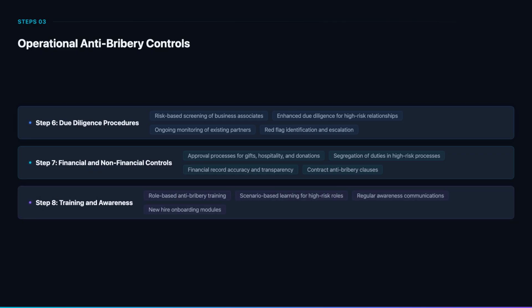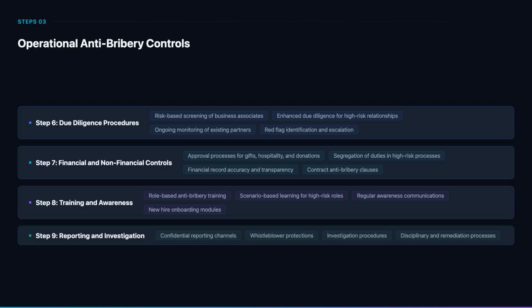Step 8 provides targeted training and awareness. People in high-risk roles like procurement, sales, and government relations need scenario-based training that covers real situations they might face. All employees need awareness of the anti-bribery policy and how to report concerns.